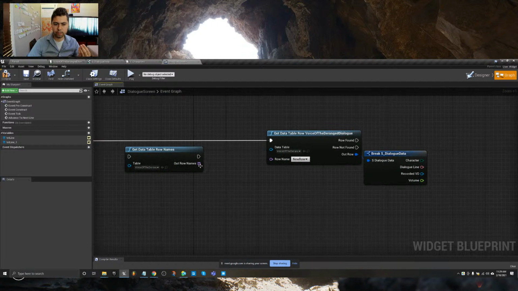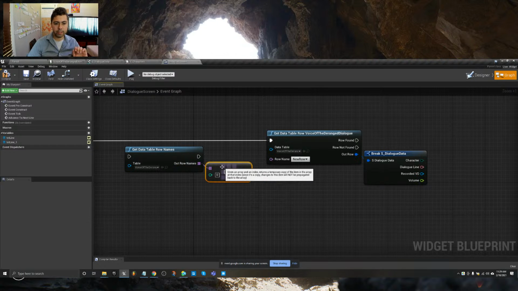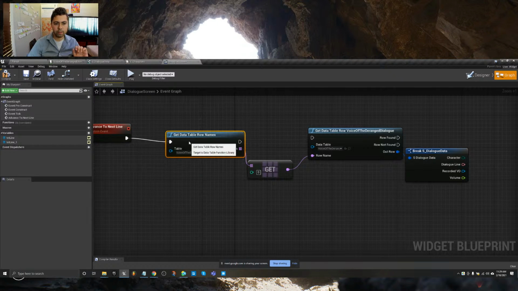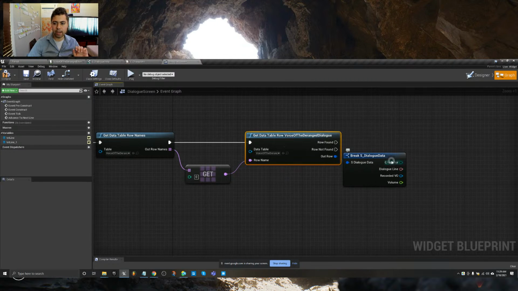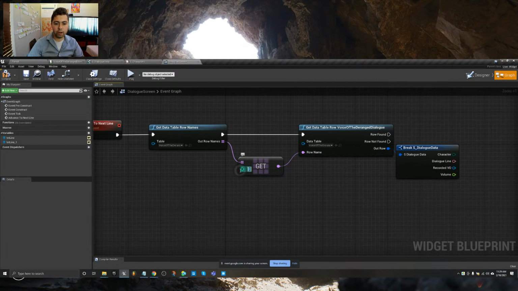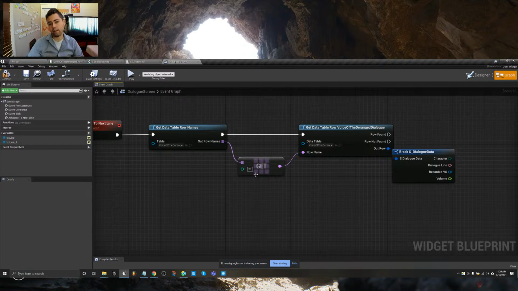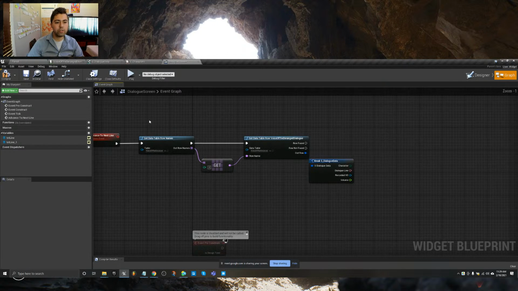There it is. Do for each loop, and then we can get the data table row name and plug that in. See what's happening here: whatever number we plug into our get node, right now it's at 0, it's going to spit out line number 0. If we change this to 1, it's going to spit out line number 1. If we change it to 2, it's going to spit out line number 2, etc., etc. Right? So we can use this.